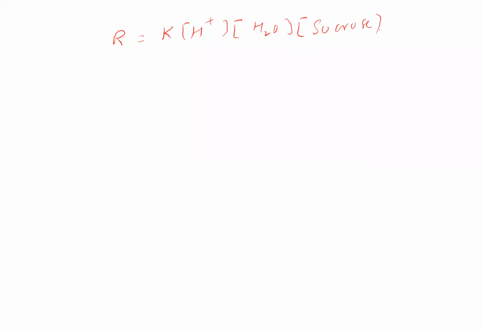However, in this case, the concentrations of both the catalyst as well as water remain constant. So the reaction itself conforms to a first order reaction. Such a reaction can again be called a pseudo first order reaction. So R is equal to some rate constant K into sucrose here.